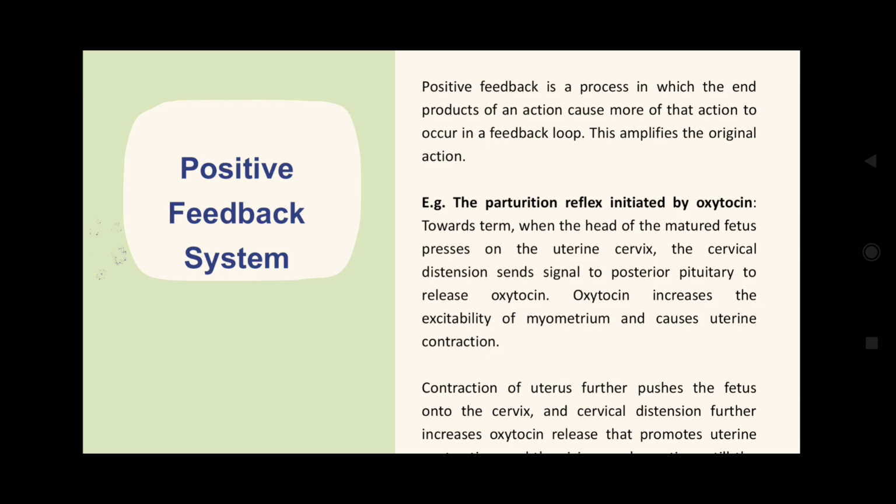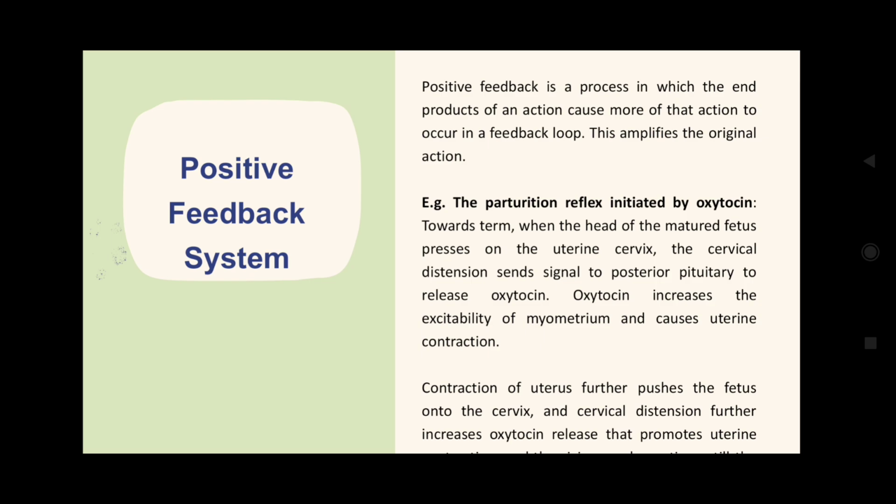The common example is the parturition reflex, which is initiated by the oxytocin. So towards term, when the head of the matured fetus presses on the uterine cervix, the cervical distension sends a signal to the posterior pituitary to release oxytocin. Oxytocin increases the excitability of myometrium and causes uterine contraction.